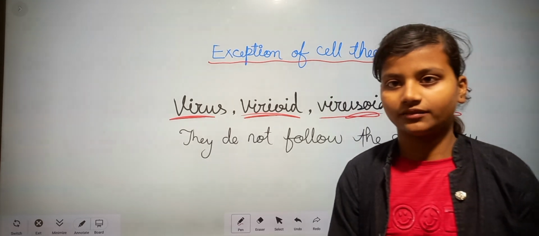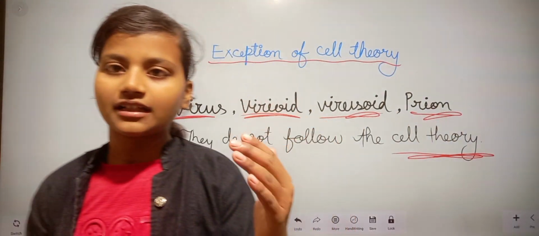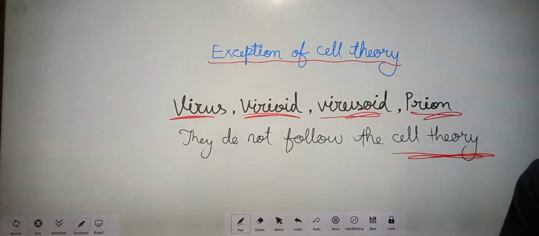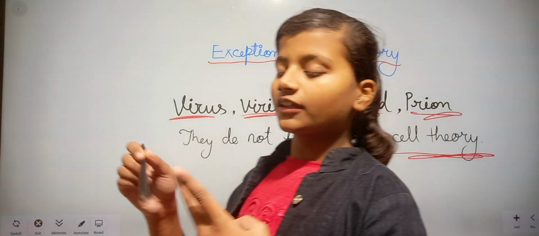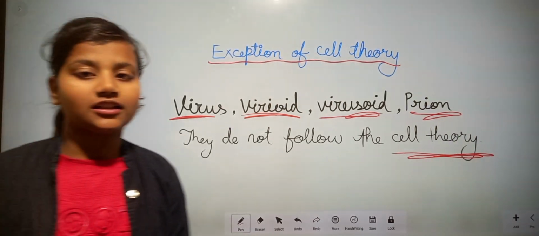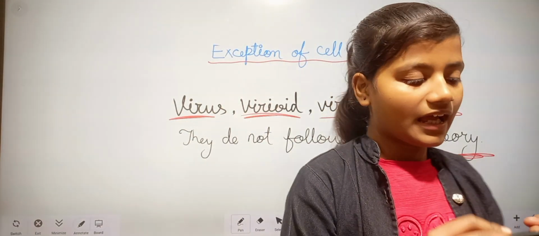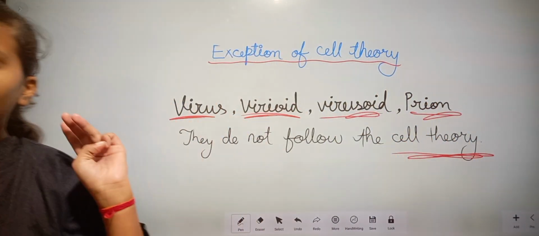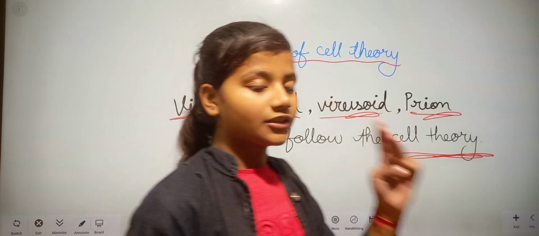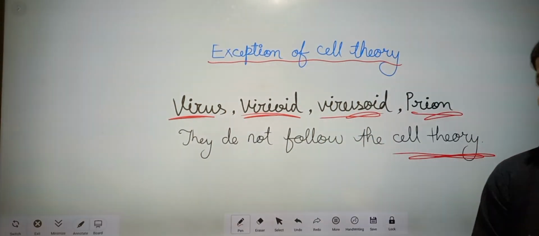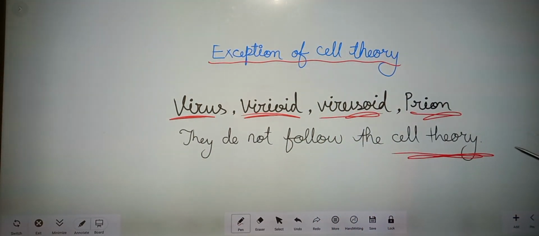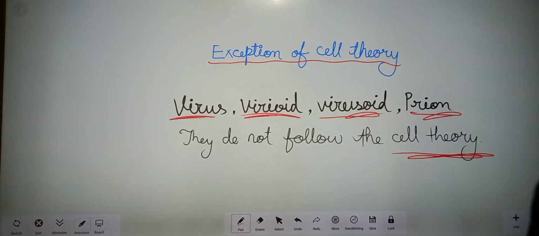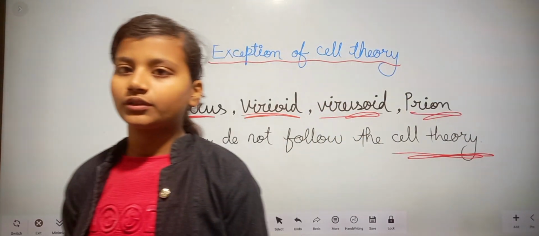Cell theory means all cells are basically similar in structure and metabolic function, and all living organisms and their products are made up of cell, and all metabolic activities are controlled by cell. And these are cell theory, but here are 4 exceptions of cell theory. They do not follow the cell theory.